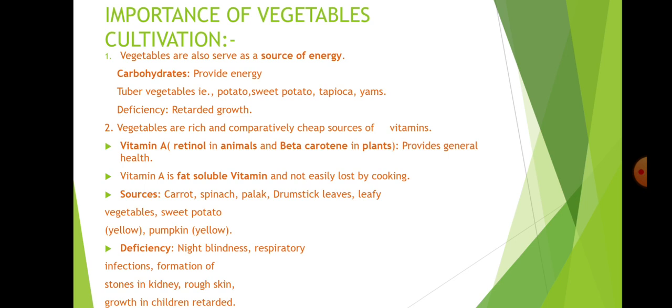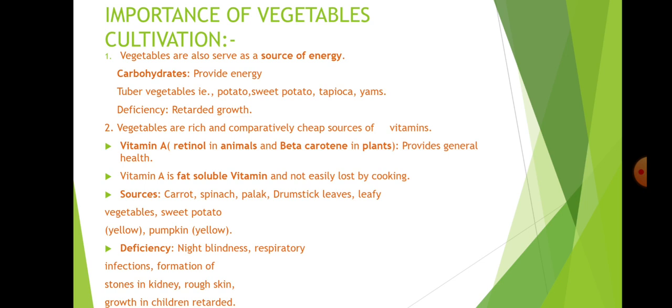Next, vegetables are rich and comparatively cheap sources of vitamins, first vitamin A. Vitamin A is present in two forms: in animals it is present as retinol, and in plants as beta carotene. It provides general health. Vitamin A is a fat soluble vitamin and is not easily lost by cooking.